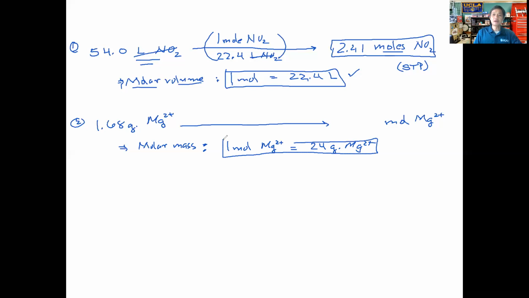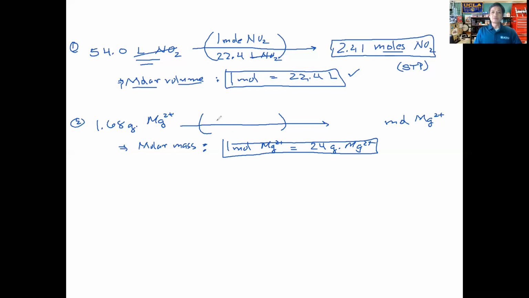Okay, and so where do we get this molar mass from? We get it from the periodic table. Okay, the atom here is magnesium, so we just find magnesium in the periodic table, and get our molar mass here. So the molar mass describes for us the relationship between 1 mole of a substance and the mass of that substance. In this case, it's going to be the magnesium ion. Okay? All right, so let's go ahead and plug it in.